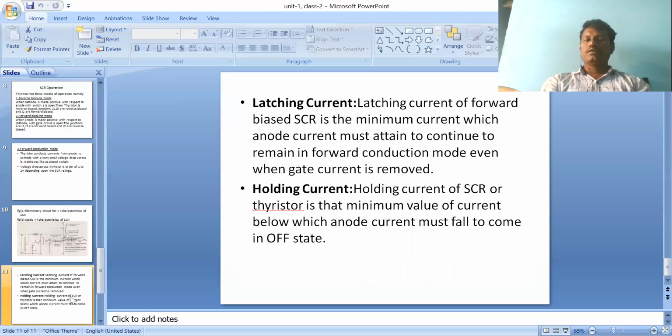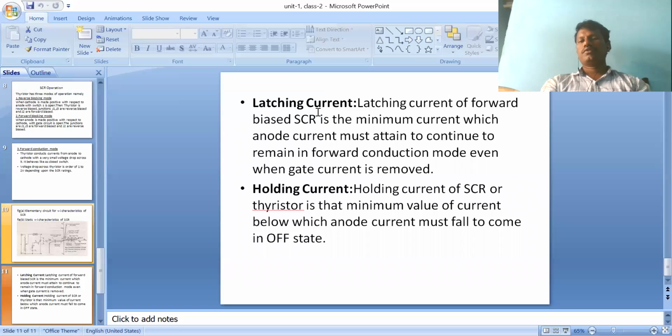Latching current means the minimum current required for the SCR to stay in the on state even once the gate signal is removed. Holding current is the minimum value of current below which the anode current must fall for the SCR to come to the off state. In holding current also, the gate signal is removed.